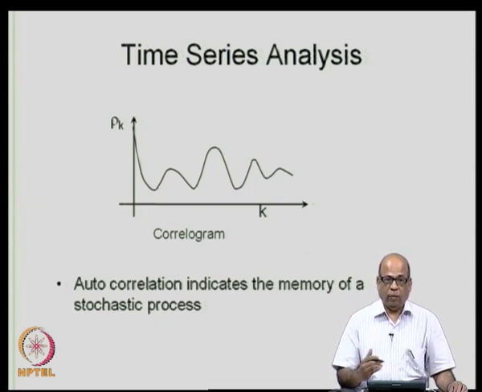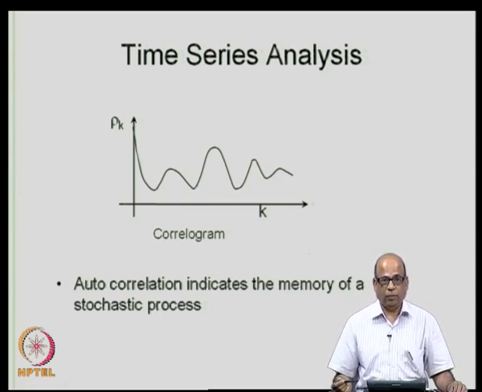Then k is equal to 12, and then we may have an associated rho k value here. K is equal to 24: the dependence of June month's flow on June month's flow of 2 years before, that is 24 months before, and so on. So, as k increases, you may have smaller and smaller rho k values. On the other hand, you may also have a periodic oscillation of rho k value.